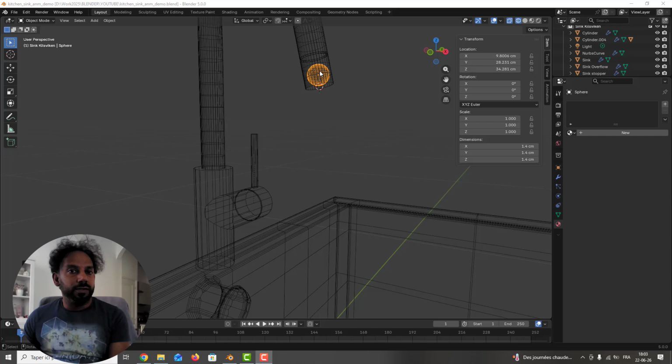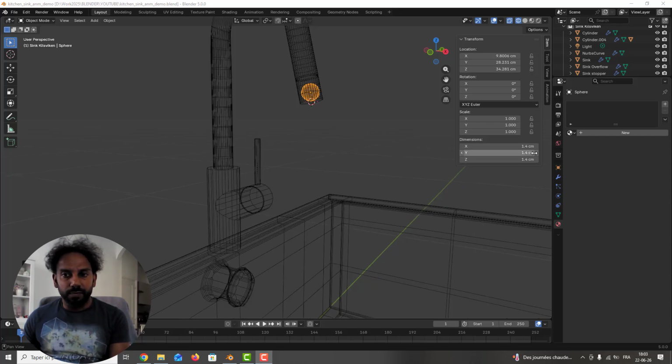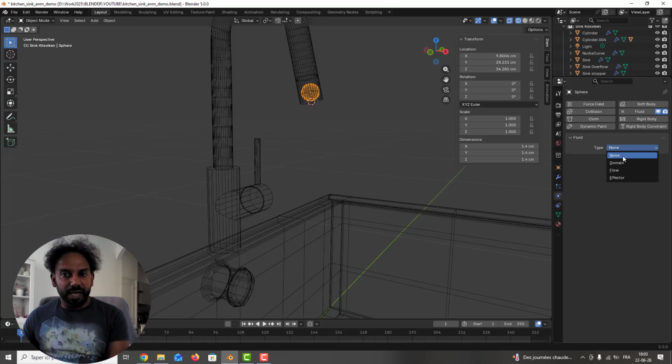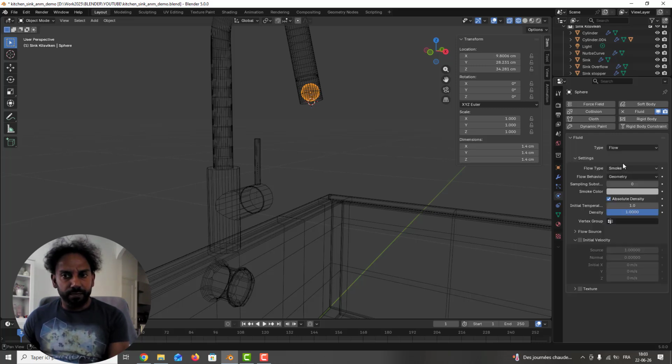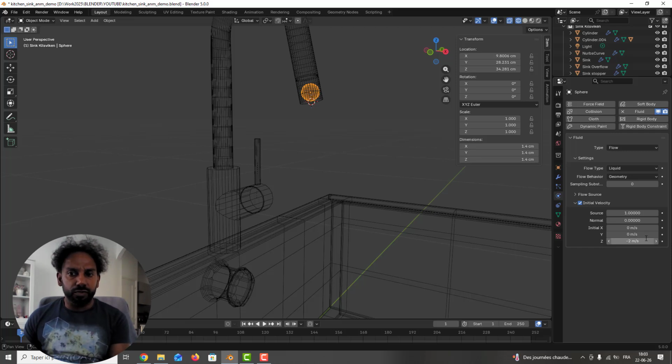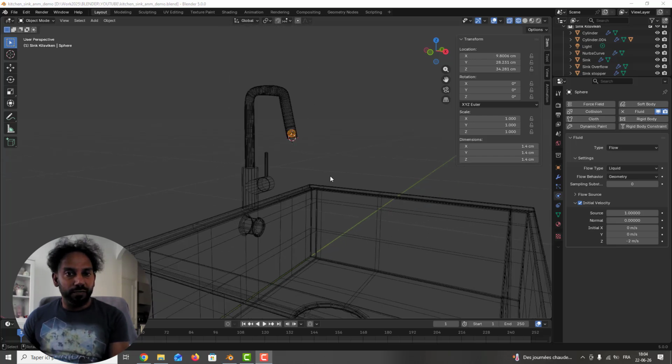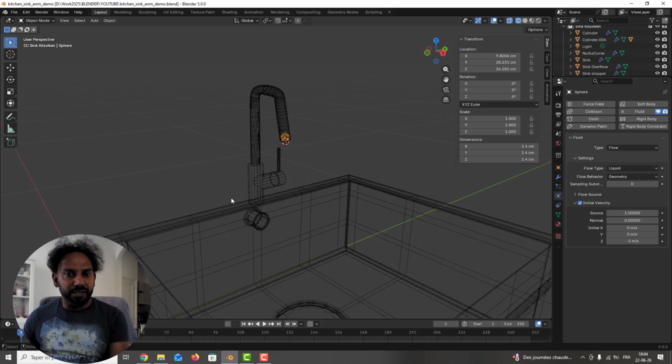After, it will be the drop of the water here, so we can add a physics modifier here. You can add a fluid, and after you can add flow. And you change the flow type to liquid. You can check initial velocity, and we can put -2 because we want that vertically. After you need a cube for the domain. The domain must take the kitchen sink and also the top here of the tap here.